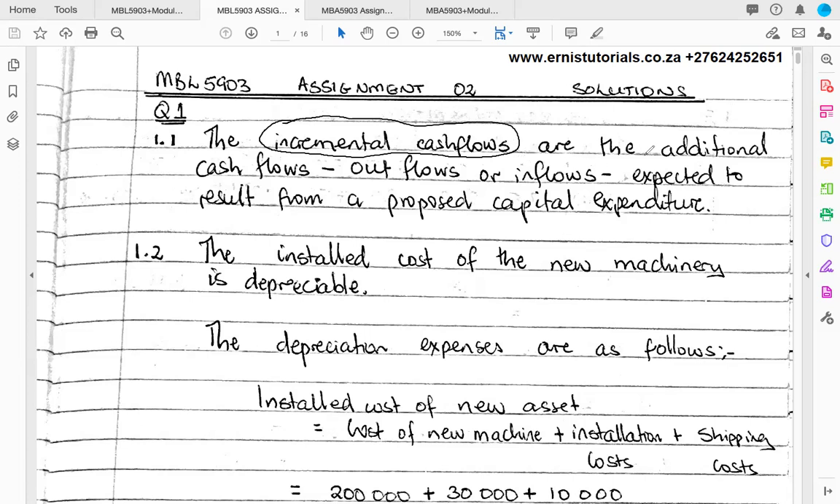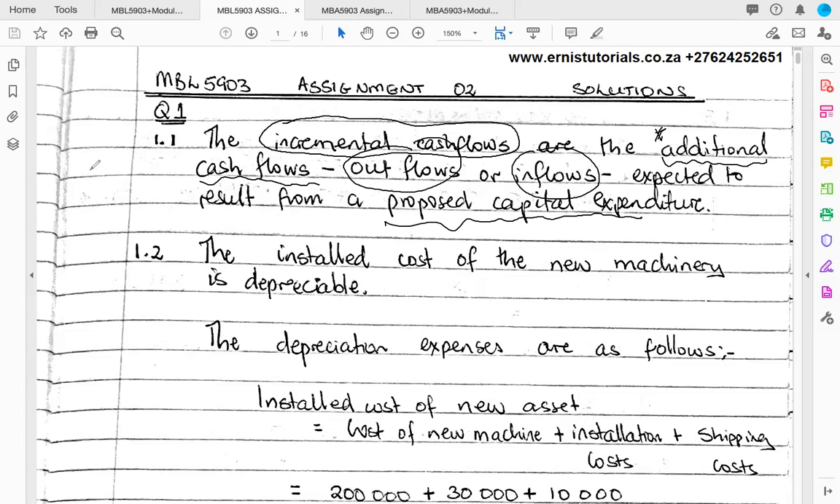The incremental cash flows are the additional cash flows, either outflows or inflows expected to result from a proposed capital expenditure. Okay, so when we talk about an incremental cash flow, we're talking about the additional cash flow, whether it be an outflow or an inflow expected to result from a proposed capital expenditure.